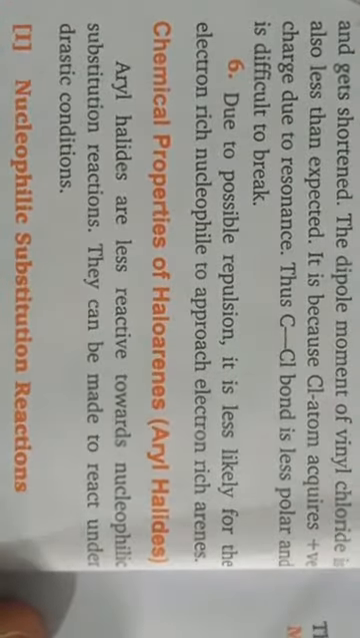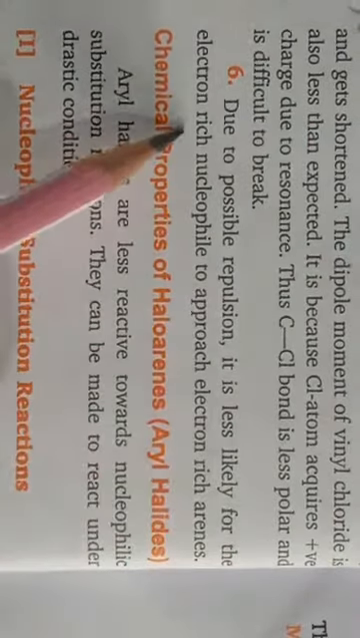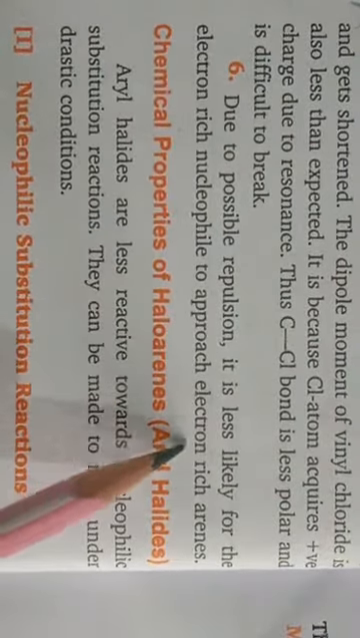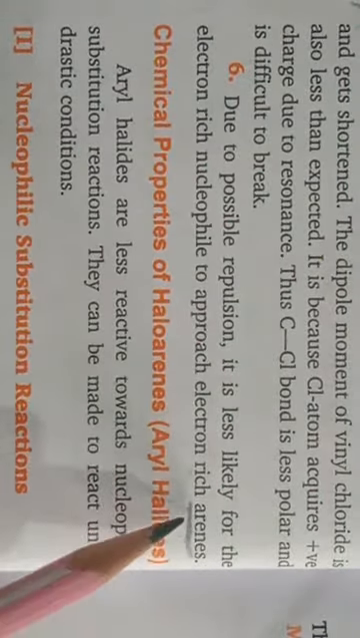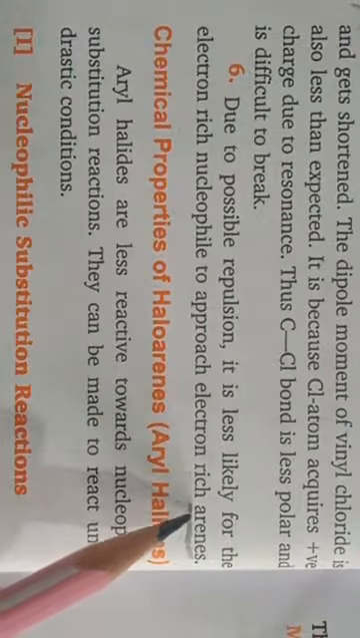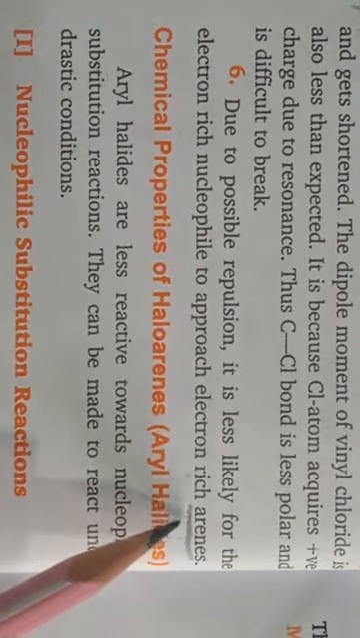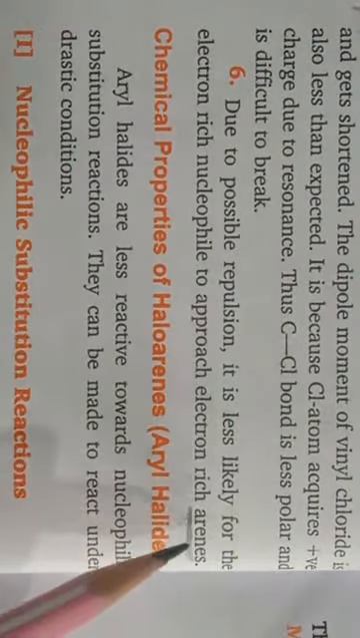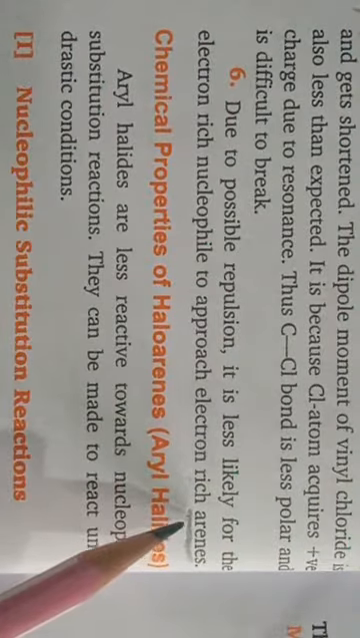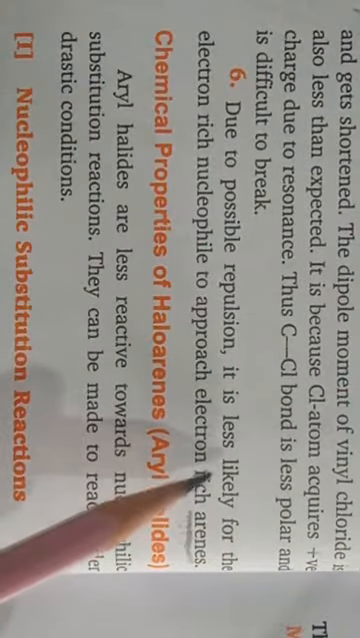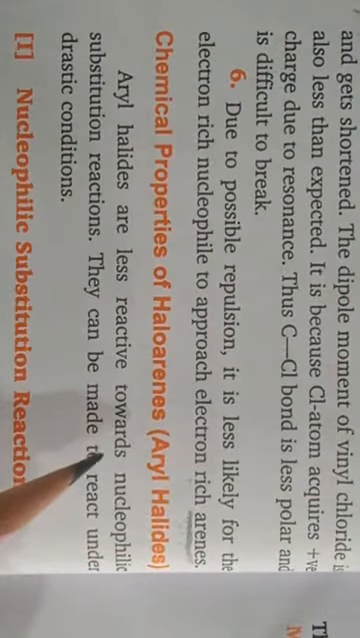Okay children, and according to this last point, due to possible repulsion, it is less likely for the electron-rich nucleophiles to approach electron-rich arenes. Because in arenes, electrons are present in the form of pi electrons of the benzene ring. So due to the presence of excess electrons in the form of pi electrons, there will be a repulsion between these pi electrons which are present in the benzene ring and the incoming nucleophiles. Because both are electron-rich units.